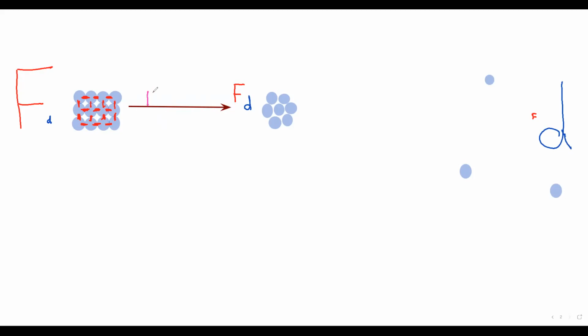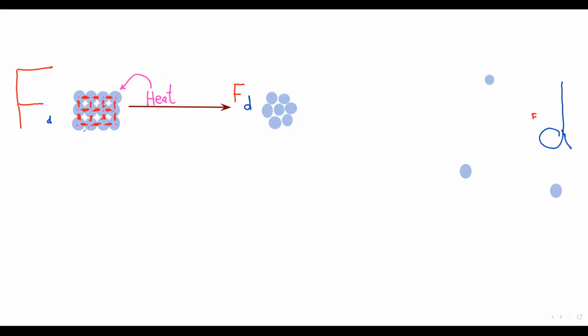When we heat the solid state, the particles which are in fixed positions like this start to gain heat. This heat goes to the molecules. So the heat enters the solid state, which is called an endothermic process, because the molecules gain this heat.